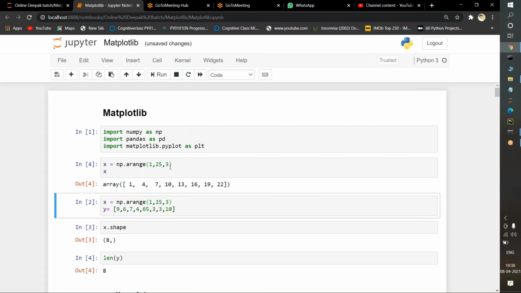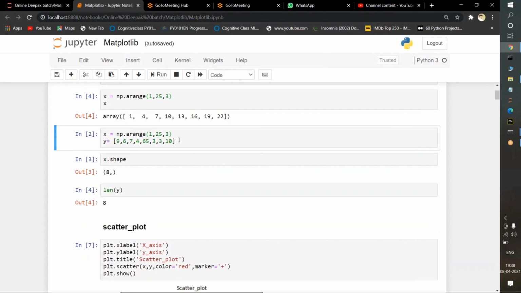After executing it, we need to print the data, which means we need to visualize the data. This is the most important task in matplotlib. Now I am executing this line. Next I want to find out the shape of x. What will be the shape? If I execute it, how many values are there: 1, 2, 3, 4, 5, 6, 7, 8. So 8 values are there in a single row. x.shape is 8.